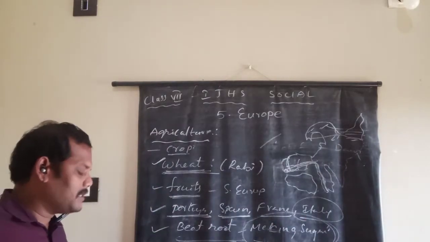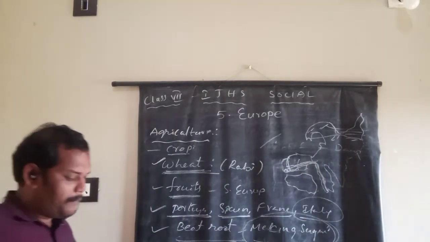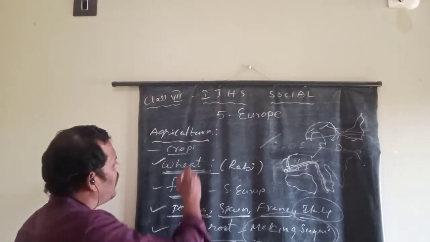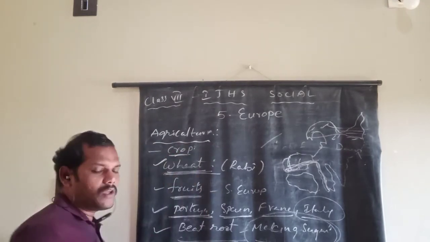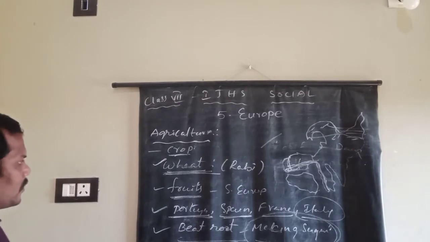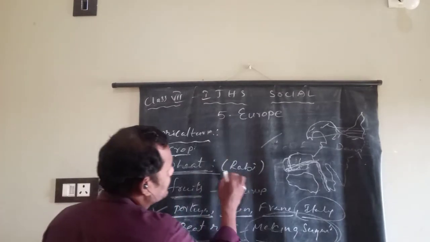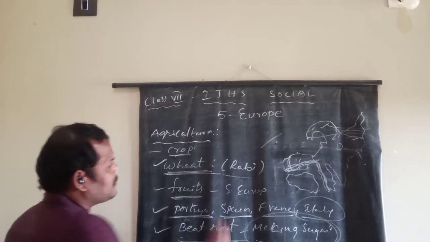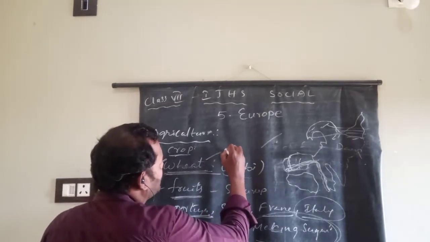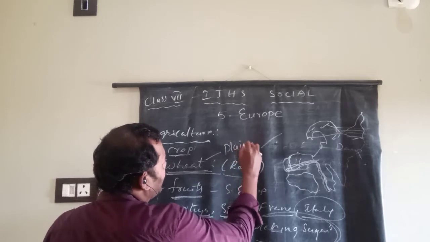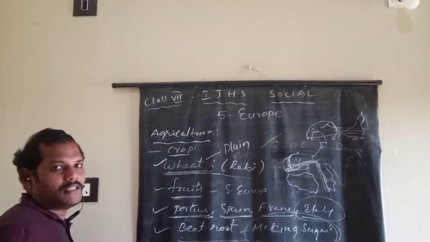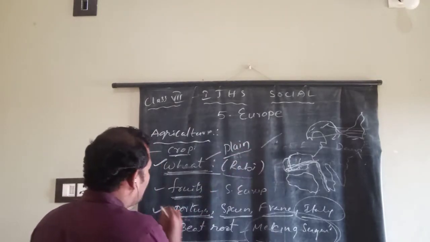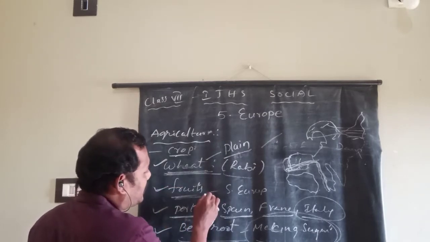Just two examples here. This is the cropping system here. What is wheat? It is the important crop in the Europe continent. This is mostly grown in which areas? Plain areas. Second one, fruits are another important crop.